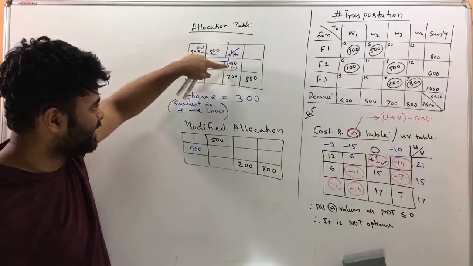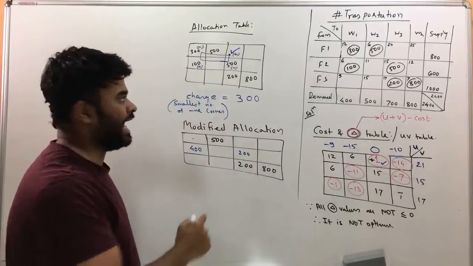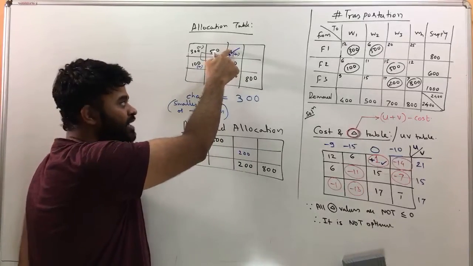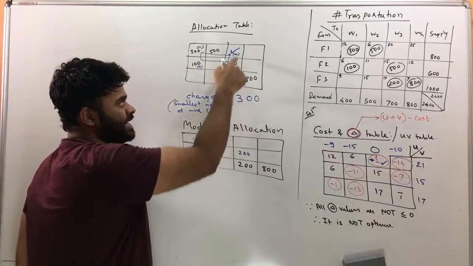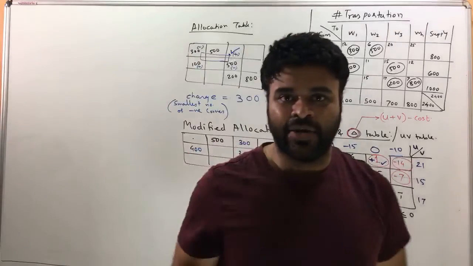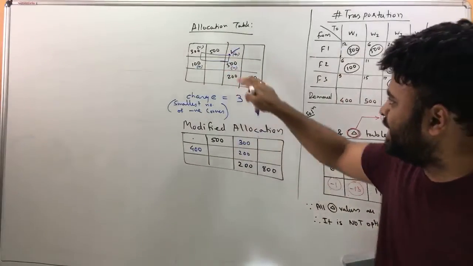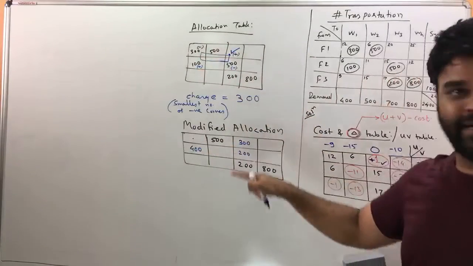Now from 500 you subtract 300. You get 200 over here. And you have nothing over here at the tick. But then your change is 300 and there is a plus sign. So you add 300. I hope you realize what I did. With the logic of the loop, I have modified these four places precisely.